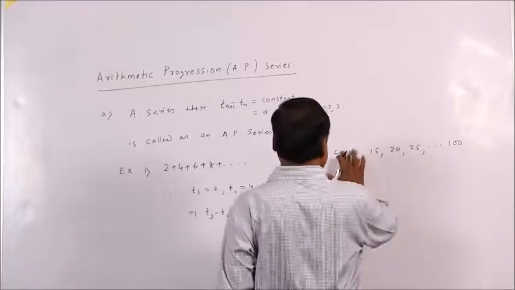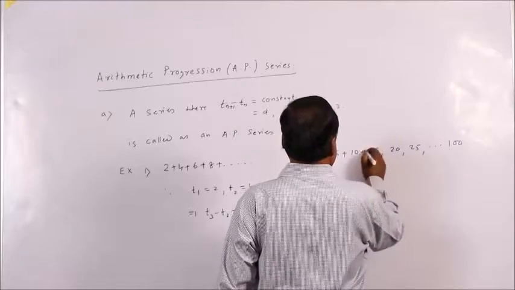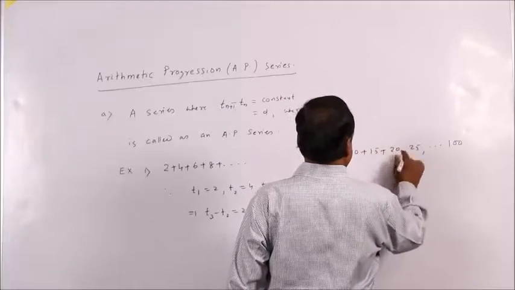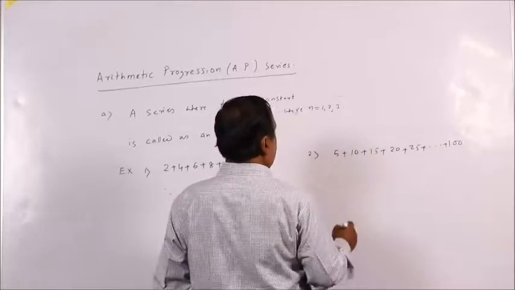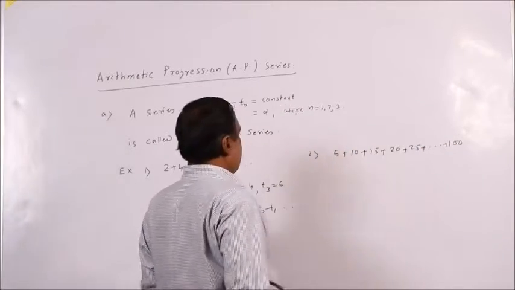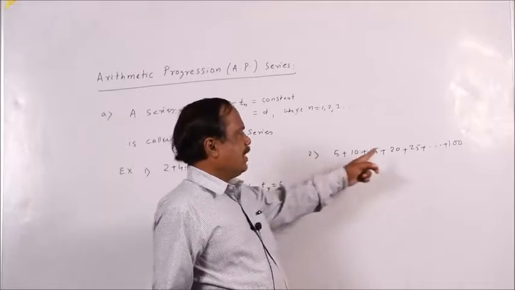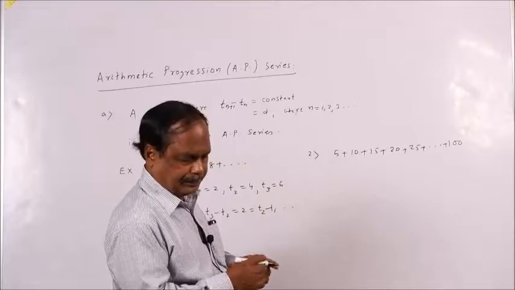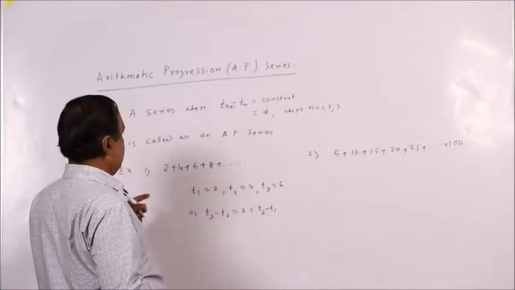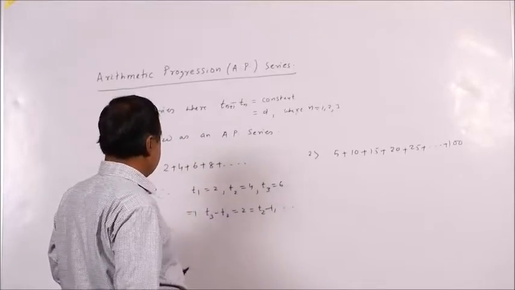If you add all the numbers, this becomes a series. Here the first term is 5, and the last term is 100. So, let us write that systematically. All right, so these are the examples.